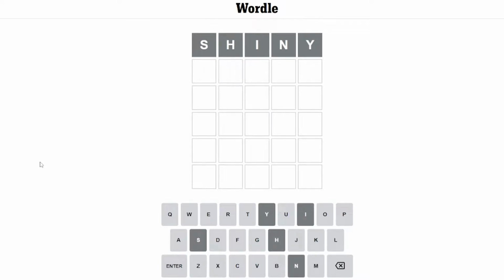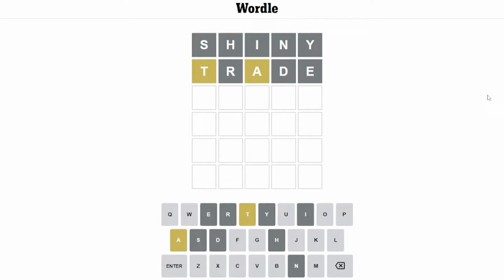Okay, great start to this week's concept. We've eliminated 5 letters. So we'll pick some more common letters and a couple of other vowels. We'll play trade. Move around the A and the T. I think pick one more vowel. Let's play fault.